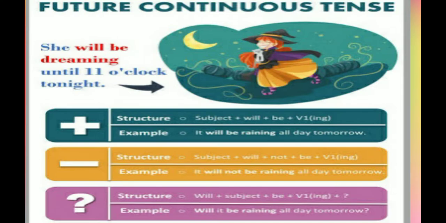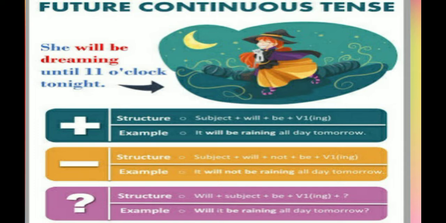Now, we will see the sentence structure of future continuous tense. In an affirmative sentence, first we write the subject, then will or shall, it depends on the subject, then be, then the base form of the verb with ing. We also call this form the present participle form.